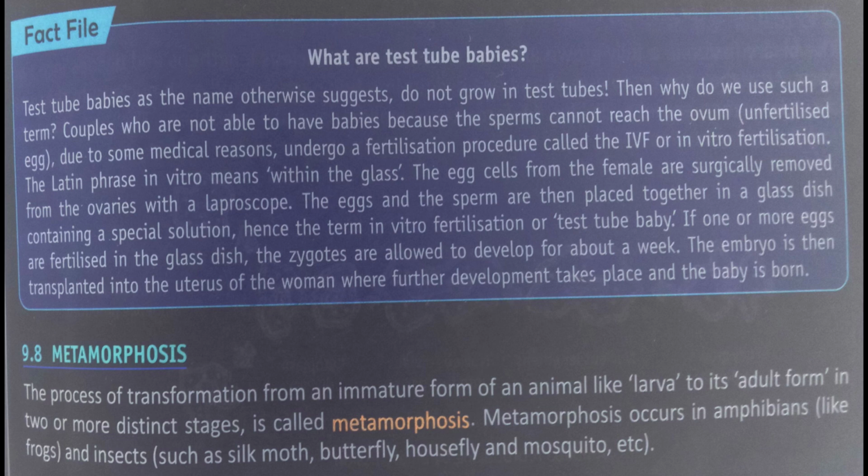If one or more eggs are fertilized in the glass dish, the zygotes are allowed to develop for about a week. The embryo is then transplanted into the uterus of the woman, where further development takes place and the baby is born.